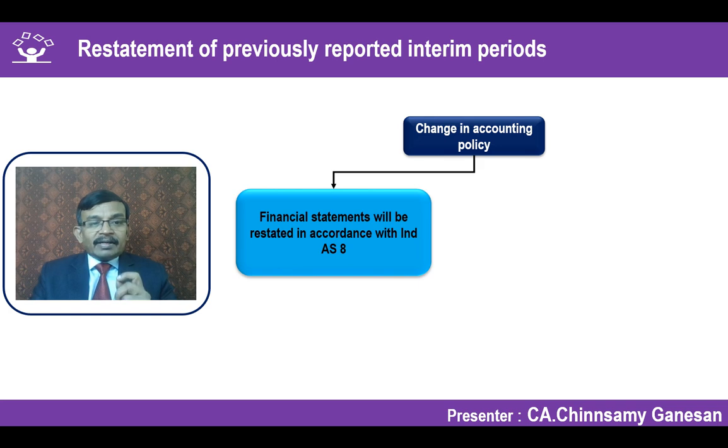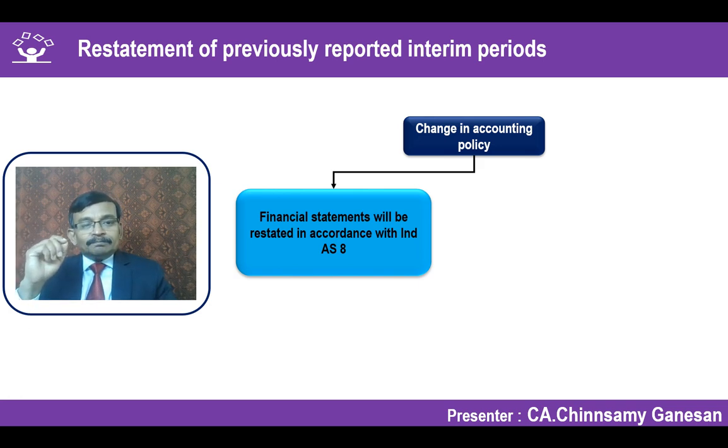Even when a first-time adopter is preparing the financial statements, not only the current period but the comparative period is also restated, and the opening balance sheet is also restated according to the new accounting policy, because it requires retrospective application. The same logic applies when preparing financial statements for an interim period: the comparative period numbers should also be restated as per the new accounting policy.